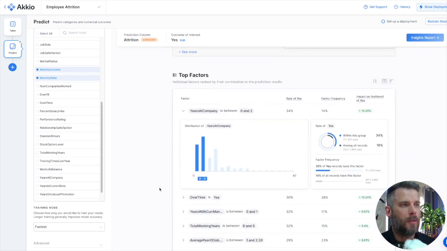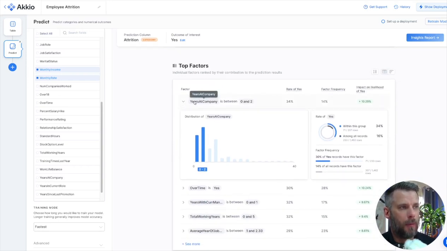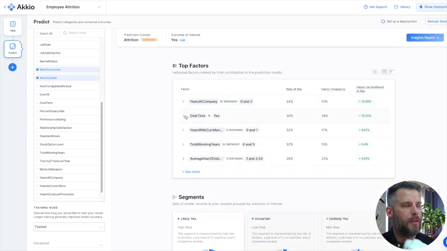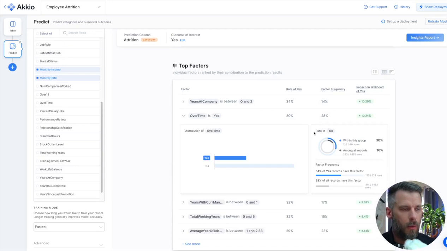Top factors as well, we'll tell you the actual top factors, like years at company between 0 and 2, and what the impact is on the actual predicted column that you wanted. Overtime is yes. Again, we're seeing that correlation there.